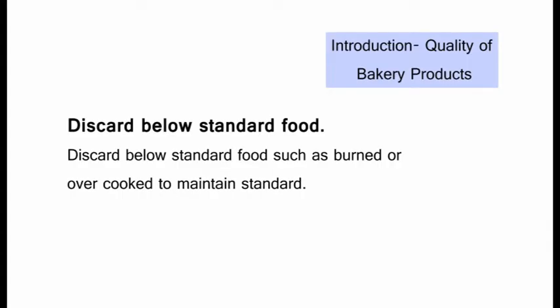Discard stale or below standard food such as burned or overcooked to maintain standards. Sometimes the cake is slightly burned. So what we tend to do is overlook the fault and try to sell the product to the customer, which is not very ethical, and moreover this product will not help us in maintaining a normal quality